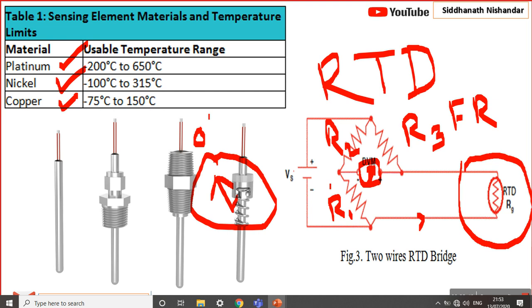That is the RTD, the simple principle, the change in electrical resistance on which it works, that is the resistance temperature detector.